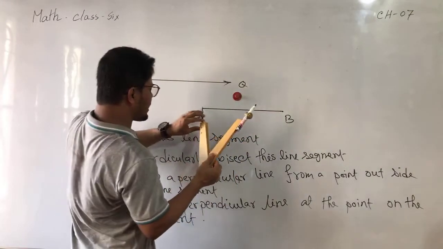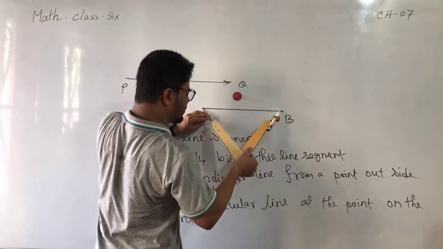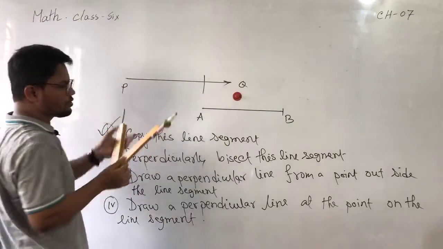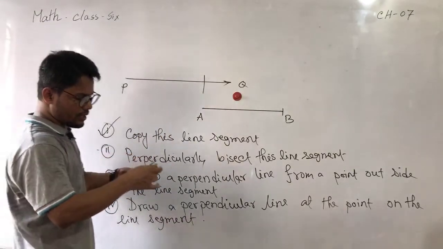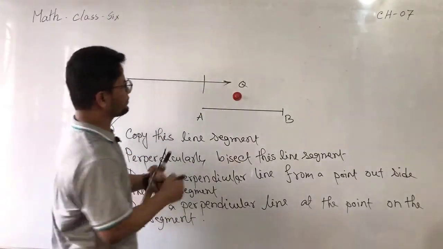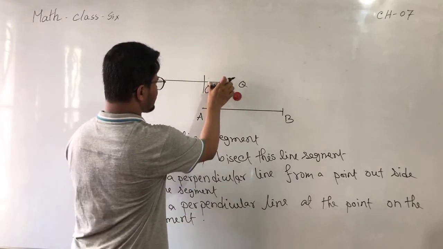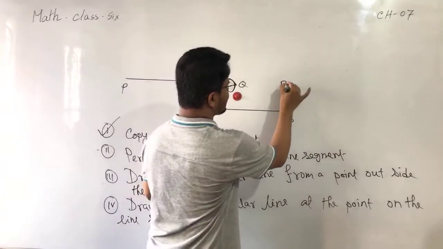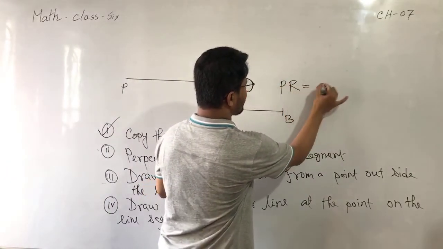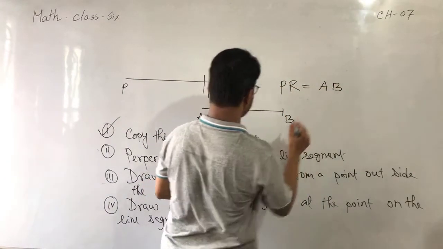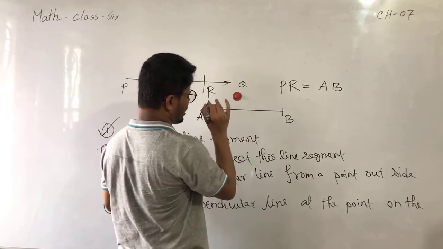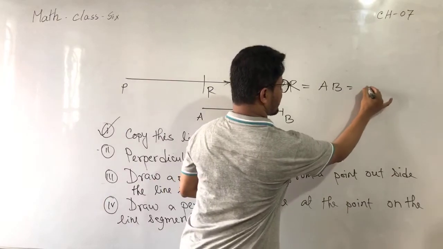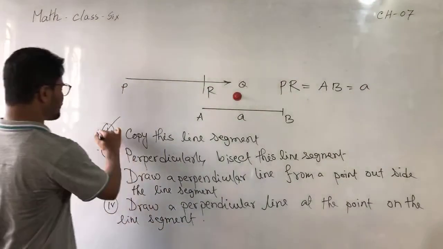Placing the pointer at A, taking the radius, or taking the measure AB, draw an arc from P to R. This we can consider as P and R. So you can write here PR equals AB. If you consider this is 7 centimeter or 4 centimeter or 3 centimeter, or small a, you can write here a. This is our first work complete.